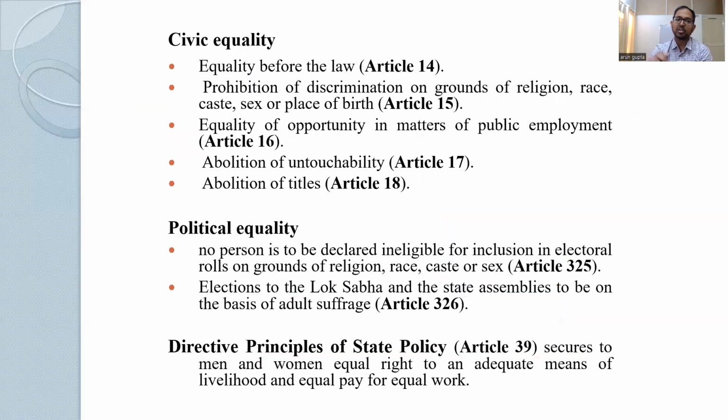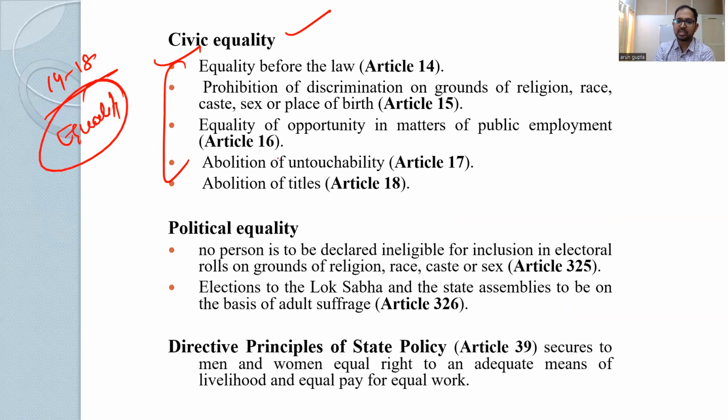Moving to what is civic equality in the Indian Constitution? So in the fundamental rights, Article 14, 15, 16, 17, 18. So these are Article 14 to 18. These are equality related articles. So mostly civil equality. Then political equality, Article 326, as we have discussed in previous video. Right to vote, and Article 325.